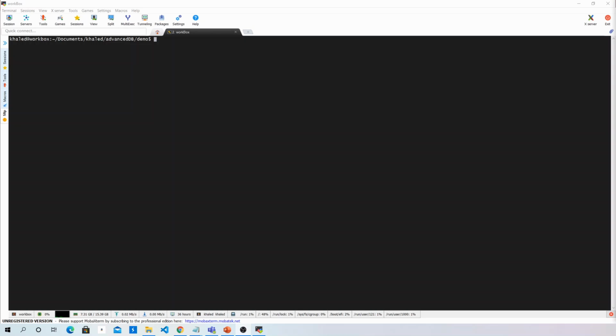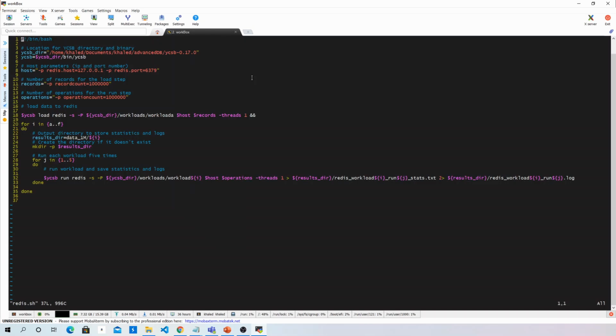So right now I'll be showing a demo of running the systems and generating the results. So there's our terminal here, and in this directory we have the 3 scripts that we use to generate our results, one for each of Aerospike, Memcached, and Redis. So we can try Redis. This is how the script looks.